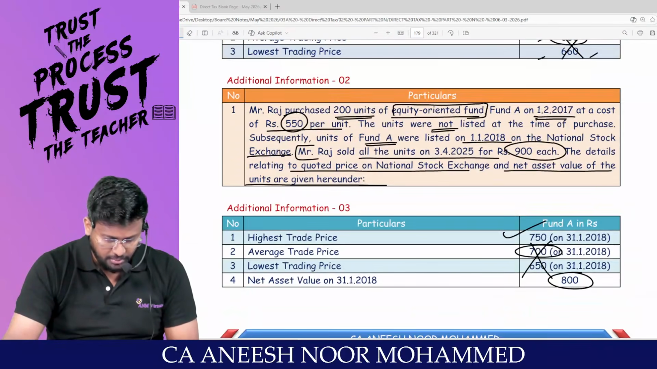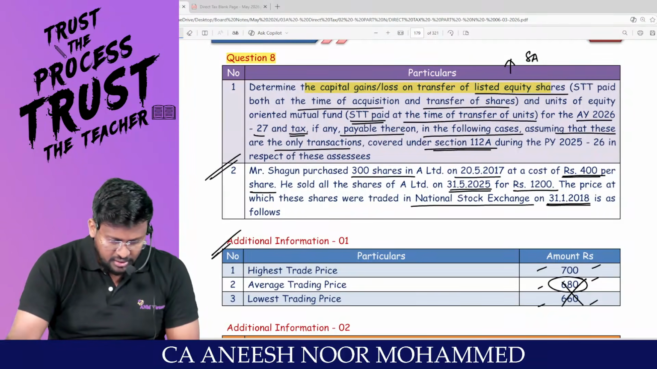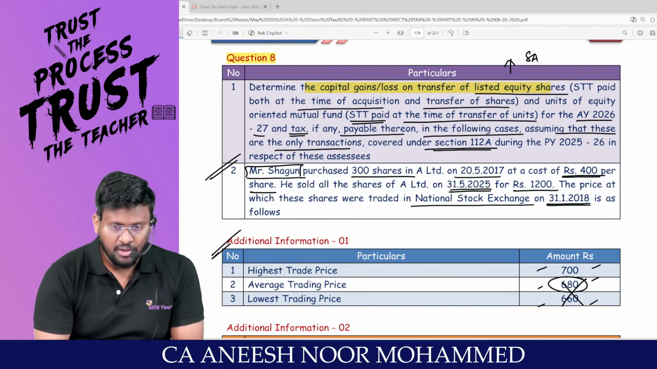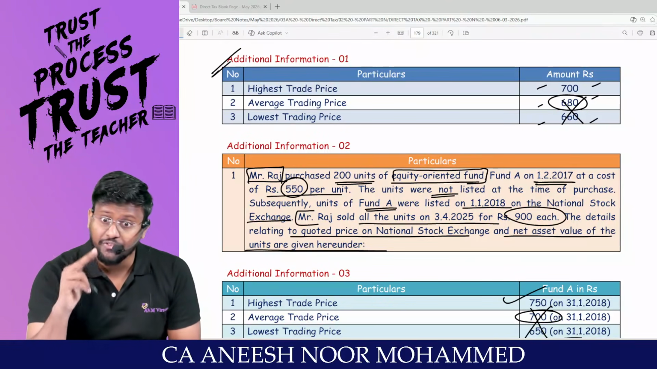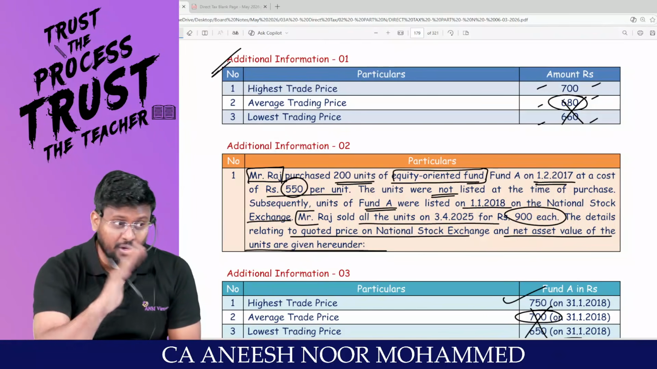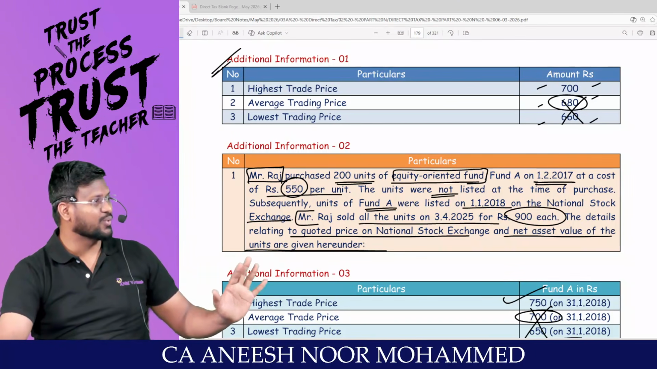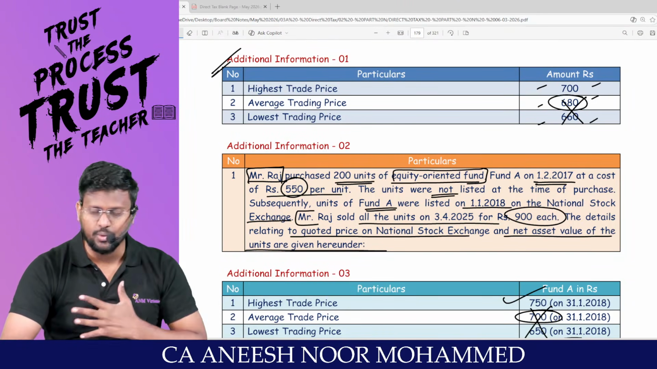Are you all really with me? Sir, look, this is with regard to Mr. Shagun. This is with regard to Mr. Both are two different assessees. Otherwise, sir, for income you can't reduce 1,25,000. For each assessee, 1,25,000 only you can reduce.